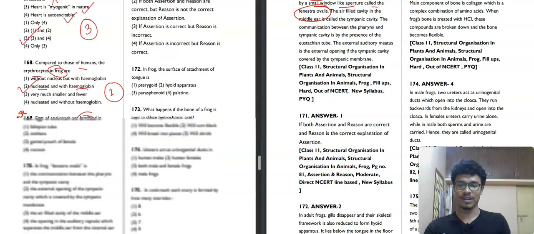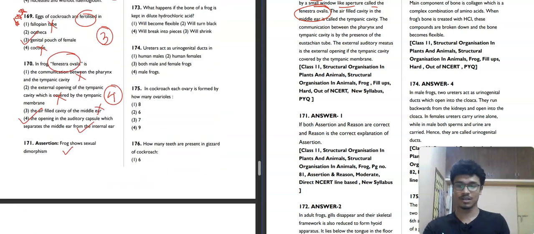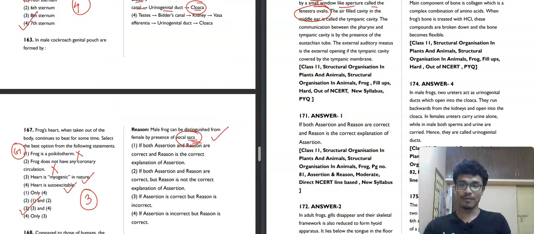Now we will follow the traditional method to solve the assertion and reason, that is, we put a 'because' here. The assertion says that frog shows sexual dimorphism. Why? Because male frog can be distinguished from the female frog by the presence of vocal sacs. Yes, it is absolutely correct. Both assertion and reason are correct, and the reason is correctly verifying the assertion, because they have a certain structure, the vocal sac. That's why male and female can be distinguished, so sexual dimorphism is present. So in 171, both assertion and reason are correct, and the reason is the correct explanation of the assertion. So the first option will be your correct answer.